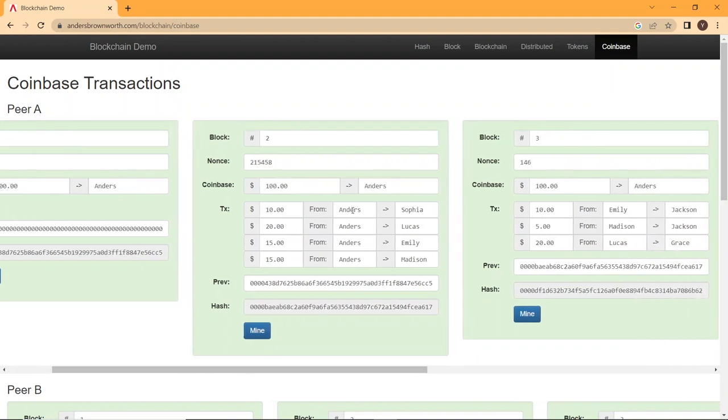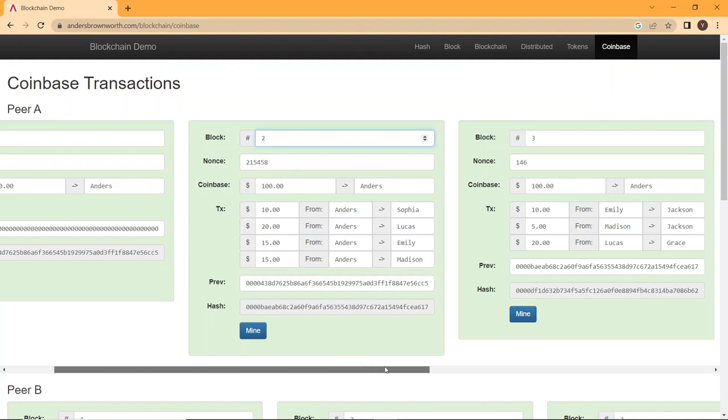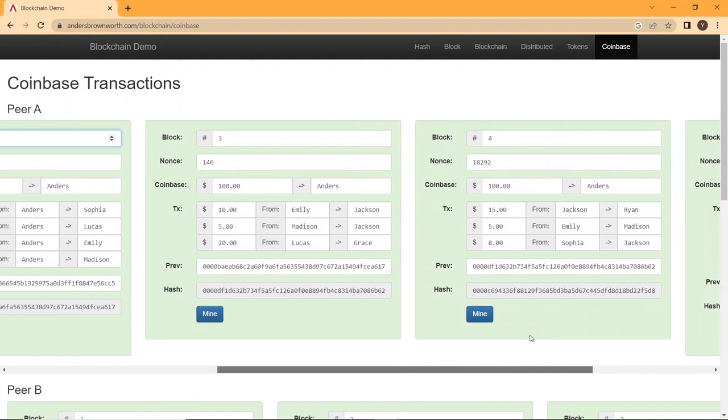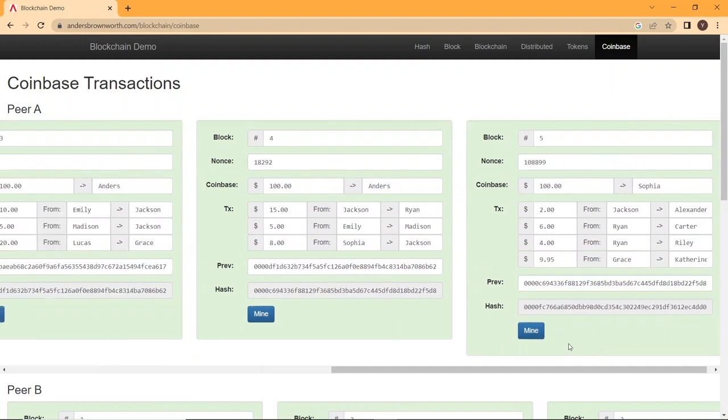For example, can he send 10 Bitcoin to Sofia? Yes, because he has this amount of Bitcoin. And can he also do those transactions as well? Yes, he has this amount of Bitcoin. And we also can check if anyone has the Bitcoin that they want to send. For example, here Ryan sent Carter 6 Bitcoin, but I don't know if Ryan has this amount of Bitcoin.